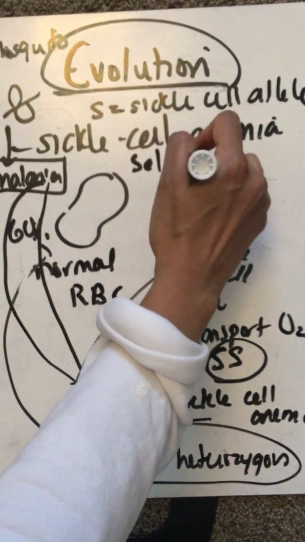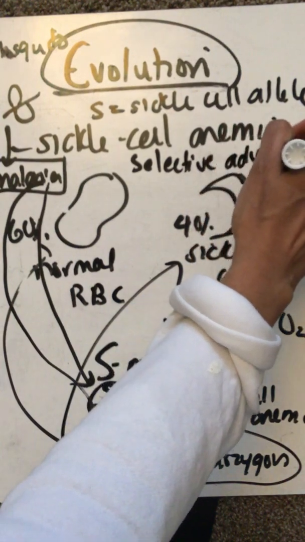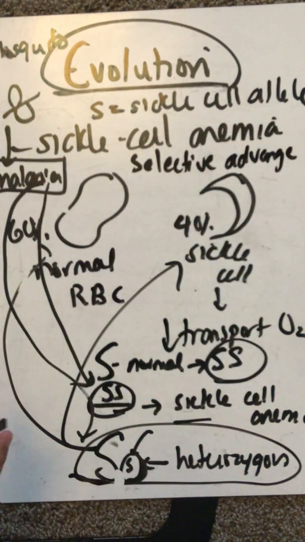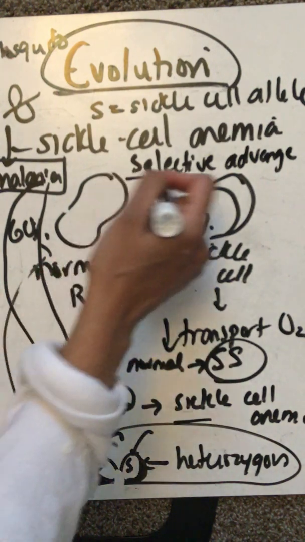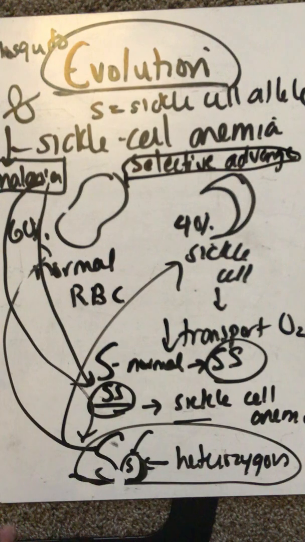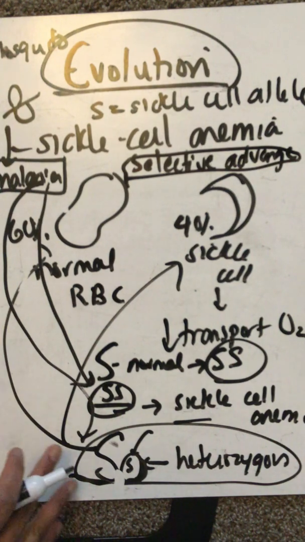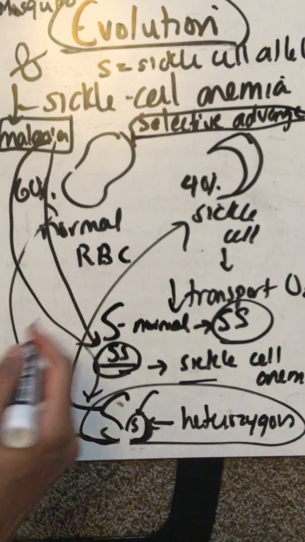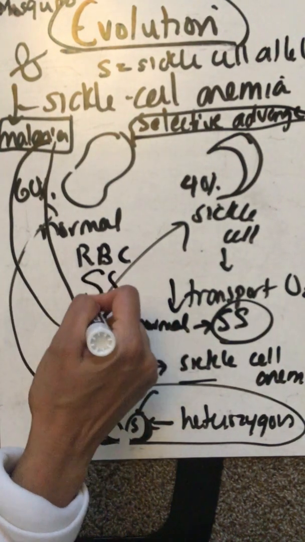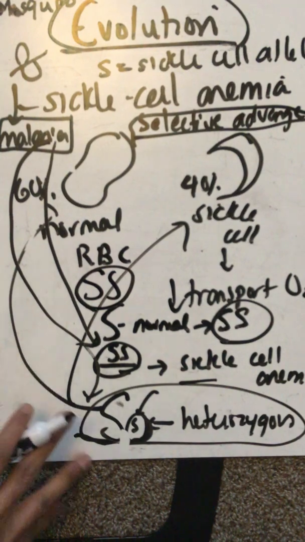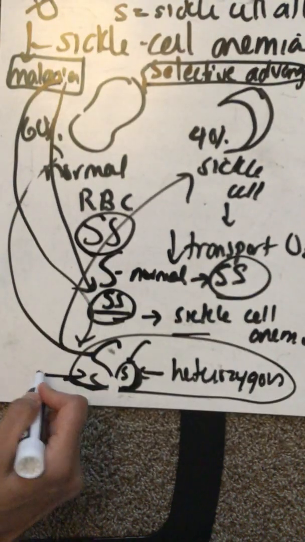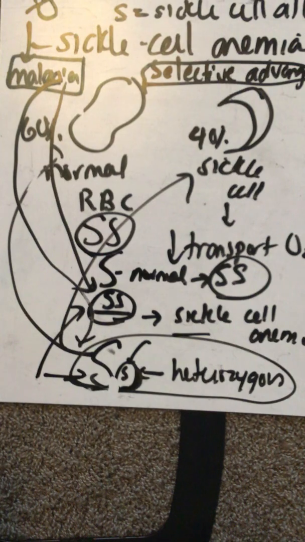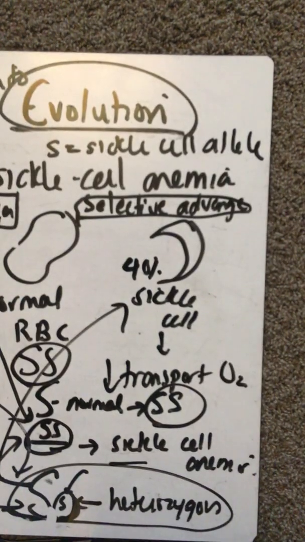Now, this advantage is only going to matter if you live in Africa where malaria is present. But if you come to Canada and there's no malaria, then there's actually no selective advantage to having that sickle cell allele. So you're going to select against that. In Canada, most people will be big S. We're normal, right? But if you live in Africa, you might see more people carry these sickle cell alleles because it has a selective advantage and protects you against malaria. Okay, so that's that.